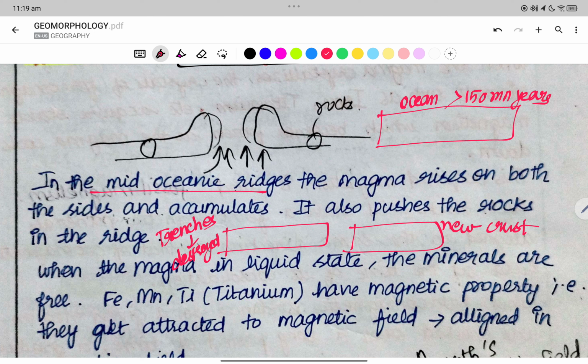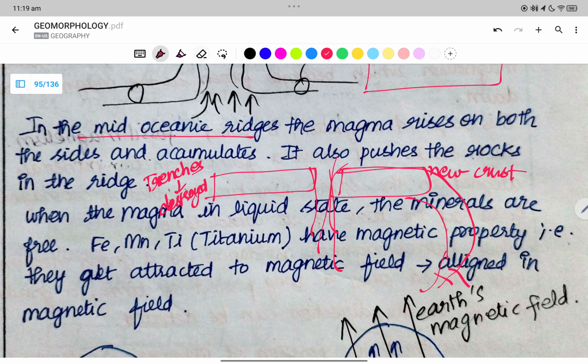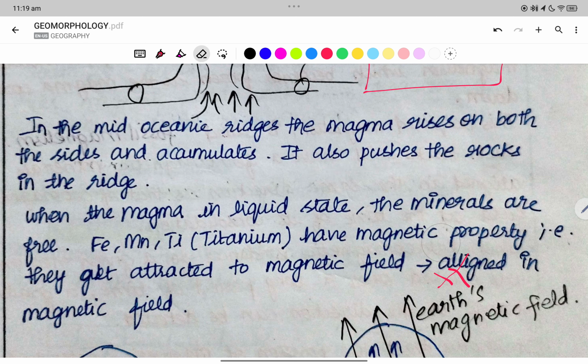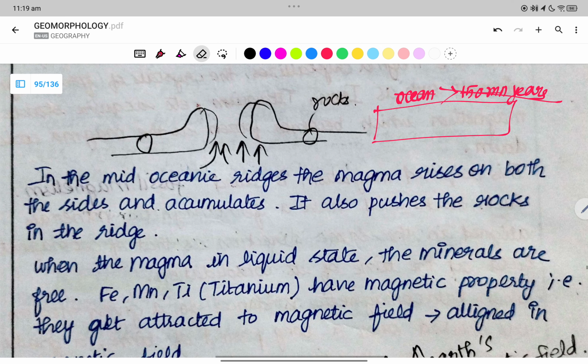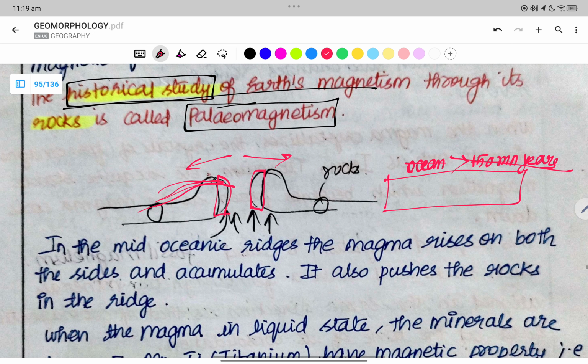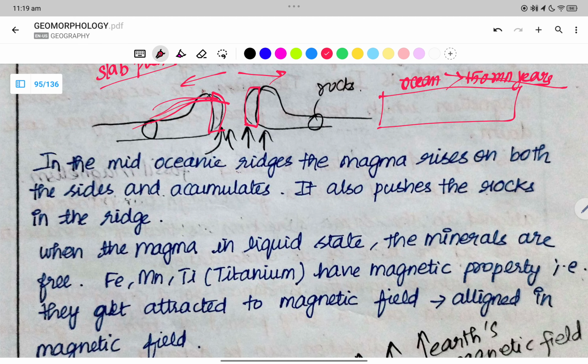Because of the cycle of seafloor spreading, new crust is formed and the old crust is being subducted in the trenches continuously. When there is new crust formation at the mid-oceanic ridges, magma rises and accumulates on both sides continuously, and it pushes the magma. This is what we call slab push, right? It pushes the magma.